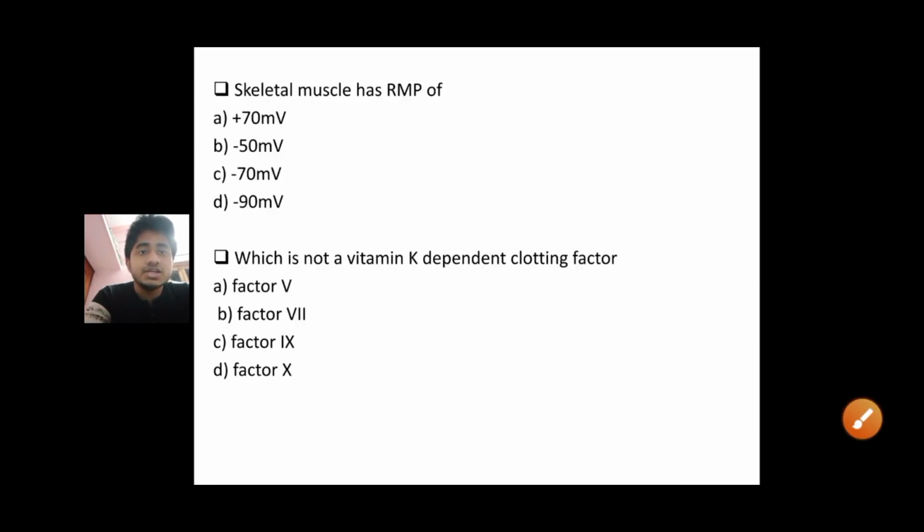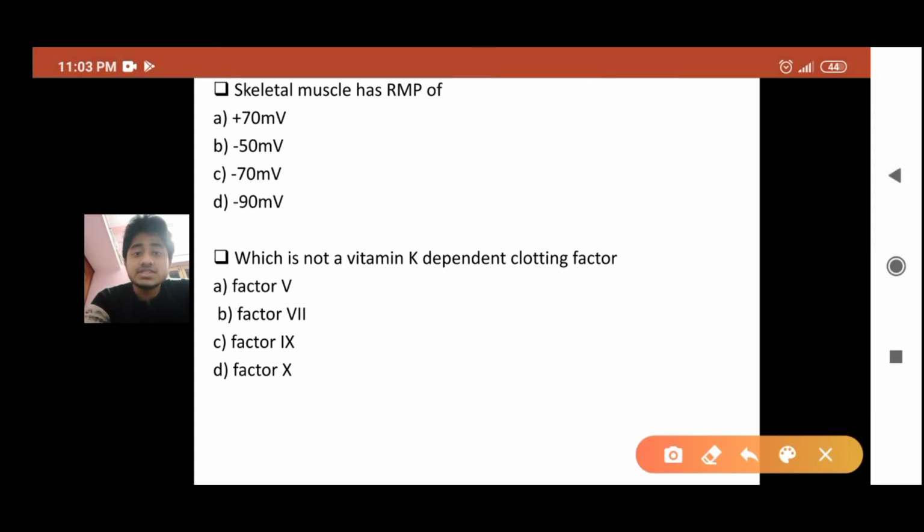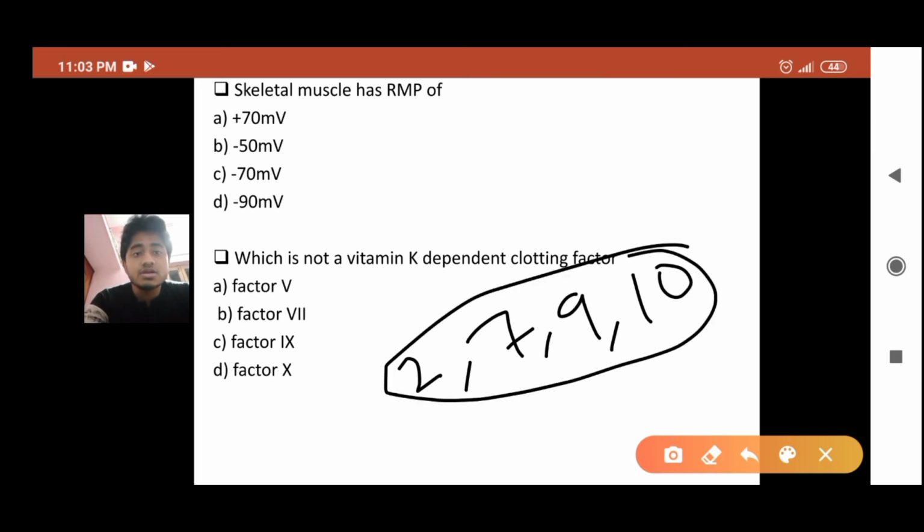Now for the next question: skeletal muscle has RMP of. It is an informative question. The answer is -90 millivolt. Which is not a vitamin K dependent clotting factor? There is a cycle known as the vitamin K cycle. There are some clotting factors like factors 2, 7, 9, 10. Please remember this. Clotting factors 2, 7, 9, 10 are vitamin K dependent. They are carboxylated with the help of vitamin K. And here is the cycle known as the vitamin K cycle. You will read it in your biochemistry during vitamin K.